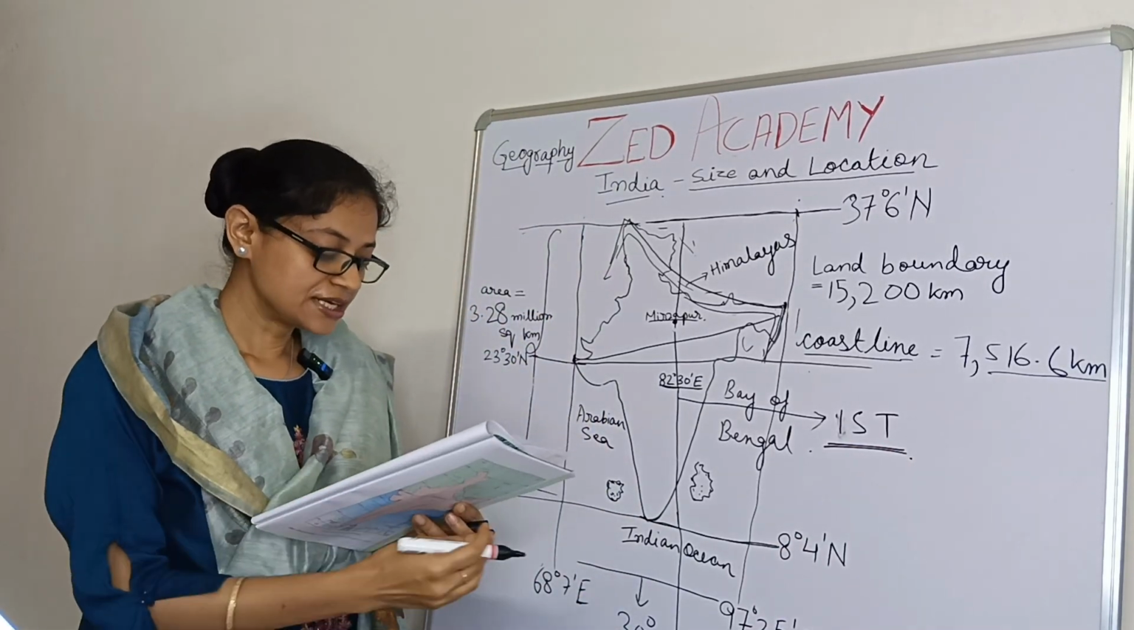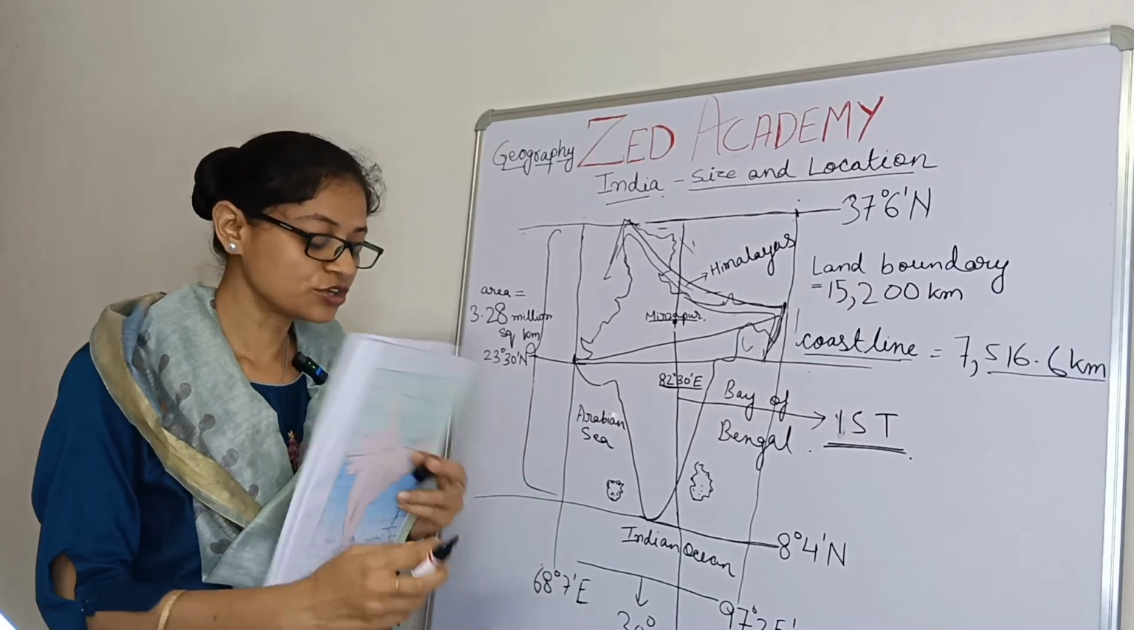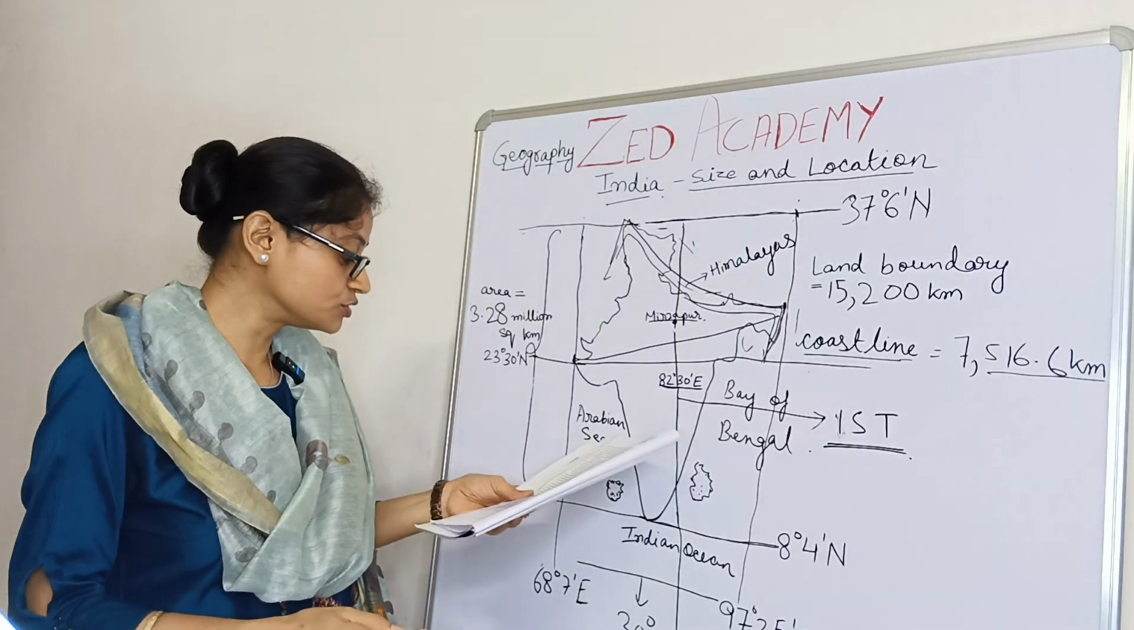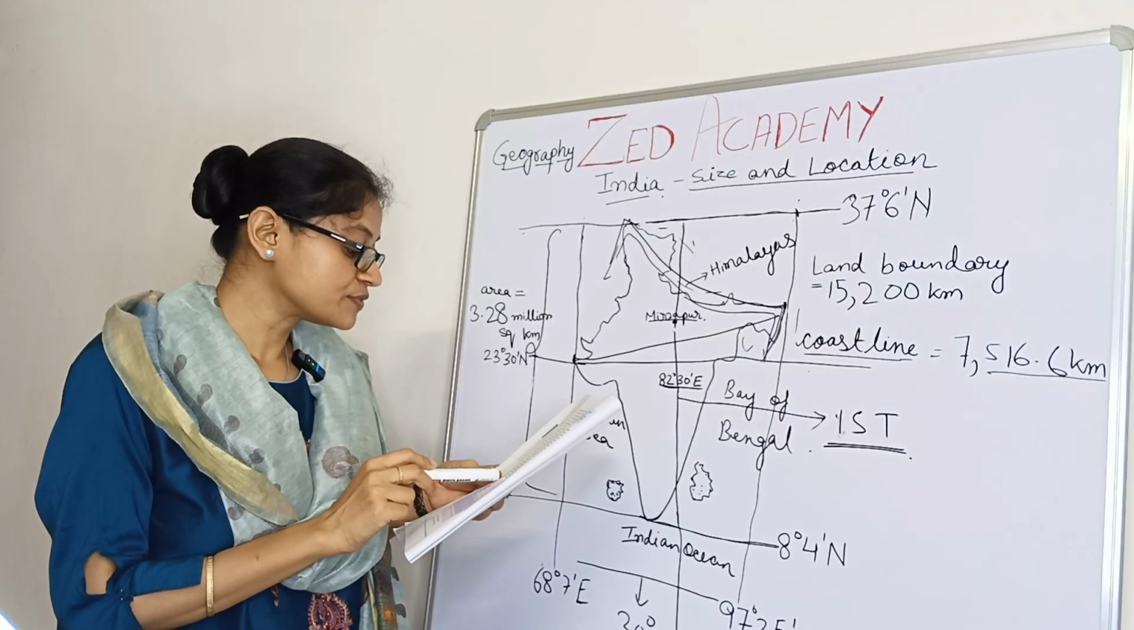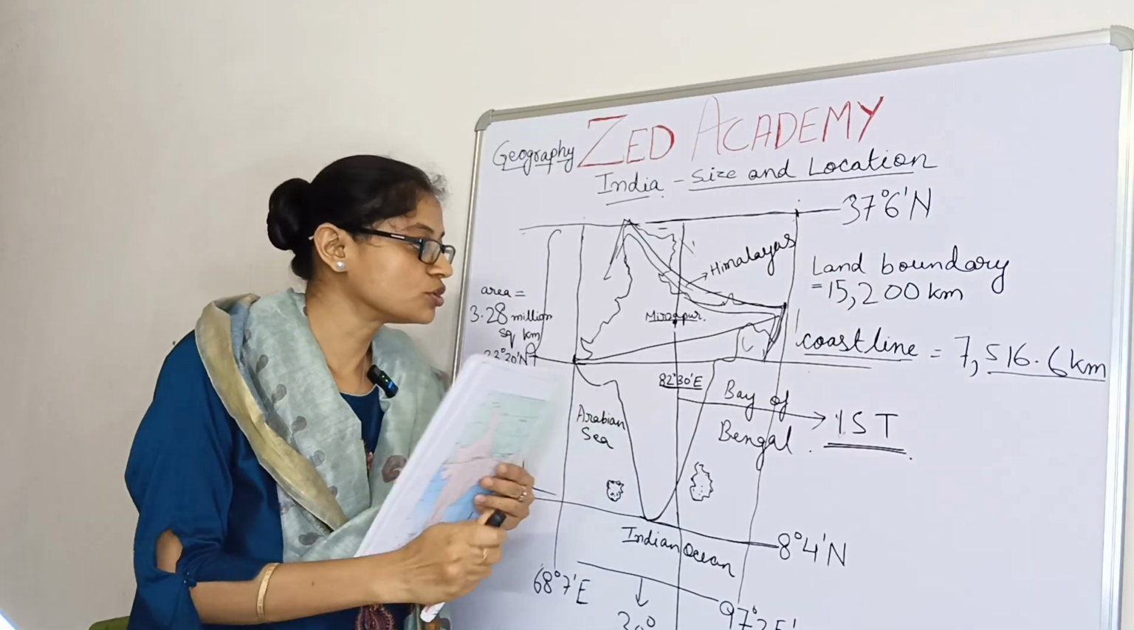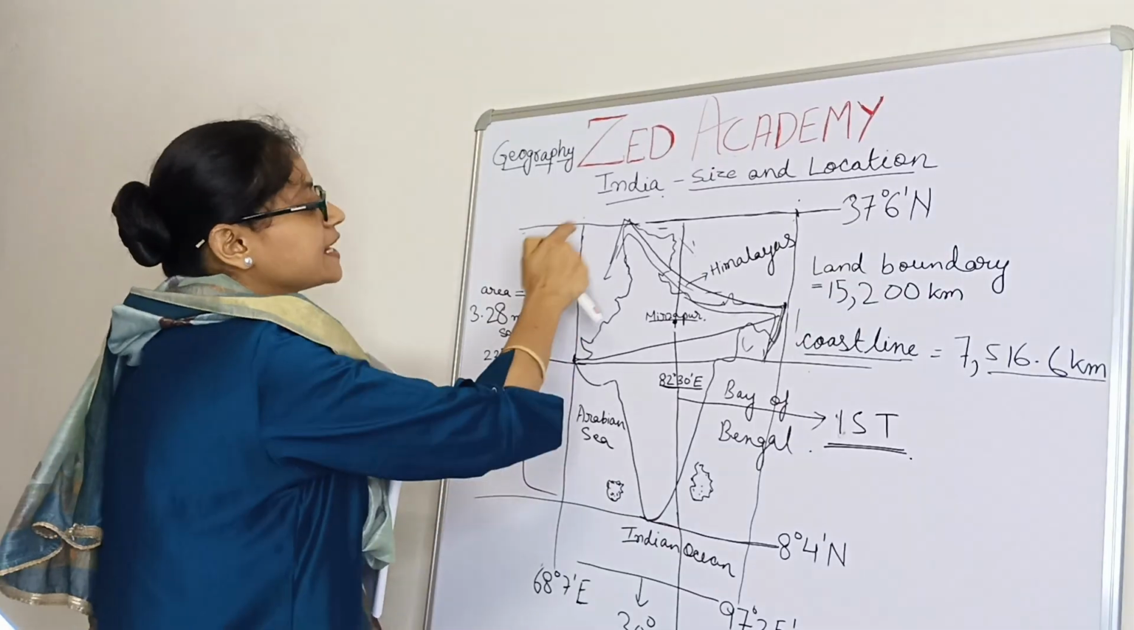The latitudinal extent influences the duration of day and night as one moves from south to north. Yes, what does longitude decide?